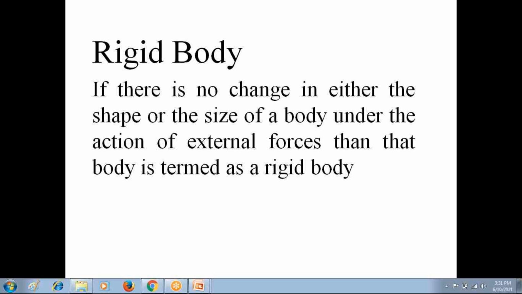So first, the rigid body. If there is no change in either the shape or size of the body under the action of external forces, we call the body a rigid body. Second definition: if the distance between two points in the body remains the same under the action of external forces, we can also call the body a rigid body. In engineering mechanics, we assume all bodies are rigid bodies. That is the assumption in engineering mechanics.